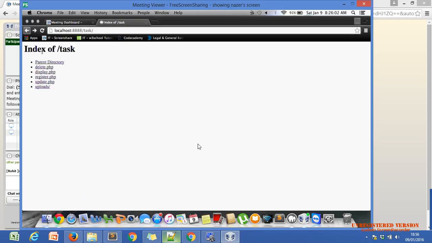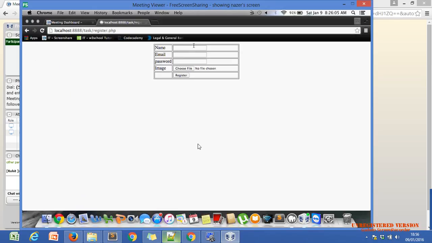You can see the id whenever you click on edit and you are redirected to update.php. You can see the id in the URL, question mark id equals 1, 2 or anything else.